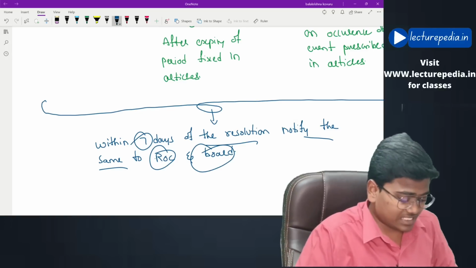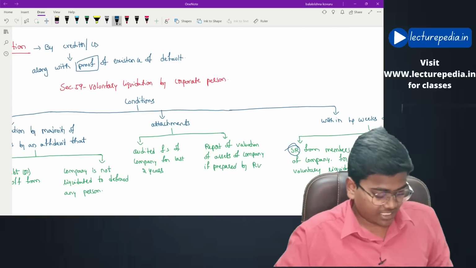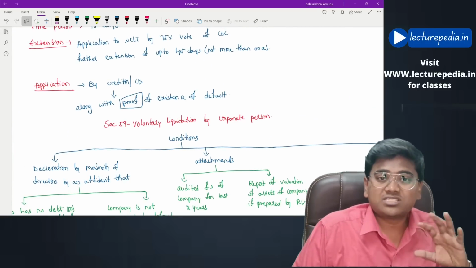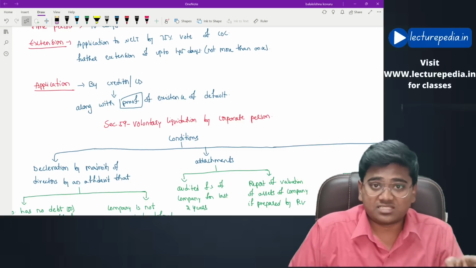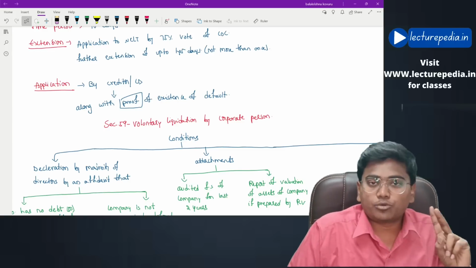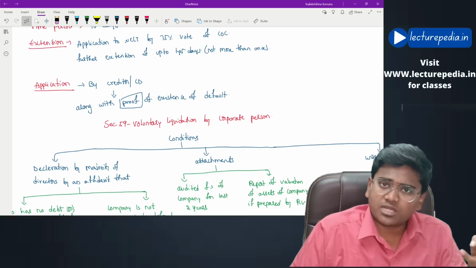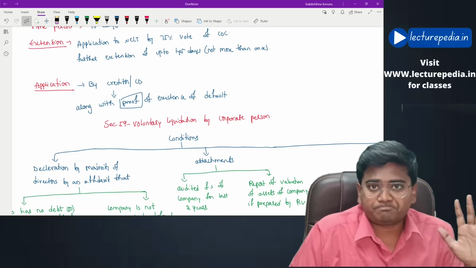These are the provisions relating to voluntary liquidation. Hope this is clear. By this we have completed the entire revision of the Insolvency and Bankruptcy Code. We have covered the IBC process, that is the CIRP process. We have covered the liquidation process. We have covered PPIRP, and we have also covered fast track corporate insolvency and voluntary liquidation. Hope this is clear.